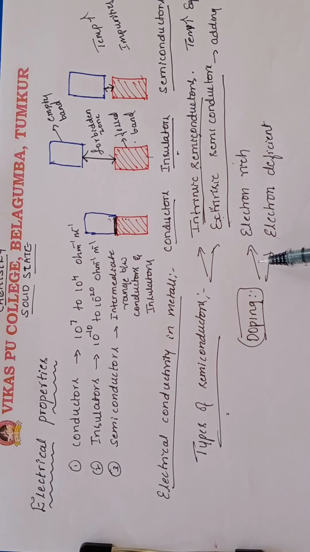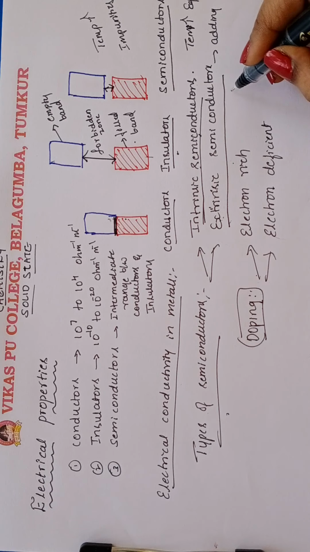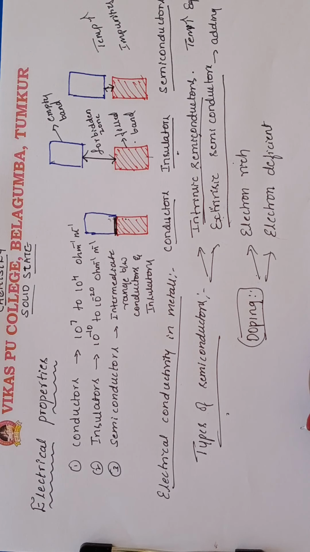The doping impurity should be either electron rich or electron deficient when compared to silicon and germanium. Based on this, extrinsic semiconductors are classified into two types: N-type semiconductors and P-type semiconductors.